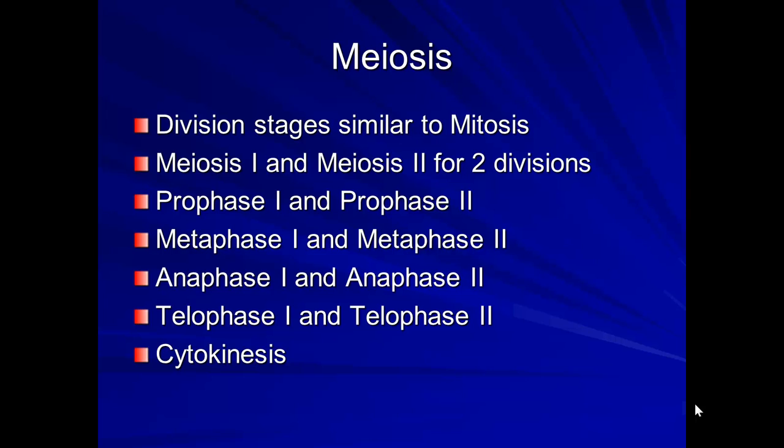The division stages are similar to mitosis, the ones we learned: prophase, metaphase, anaphase, telophase. So you have meiosis 1 and meiosis 2 for 2 divisions. Basically you have prophase 1 in meiosis 1, and then you have prophase 2 in meiosis 2. You can read down, all of them are the same: metaphase 1, metaphase 2, anaphase 1, anaphase 2, and so on.